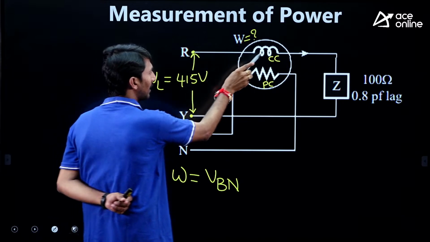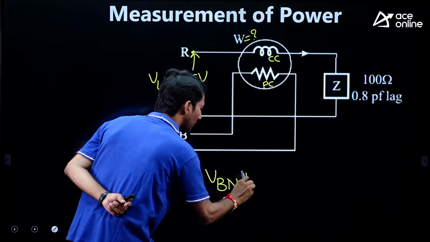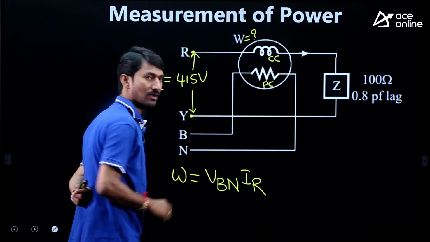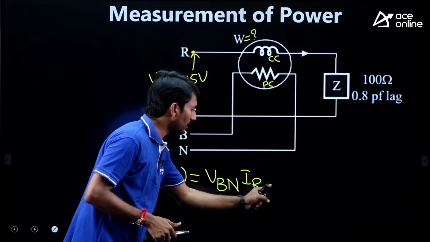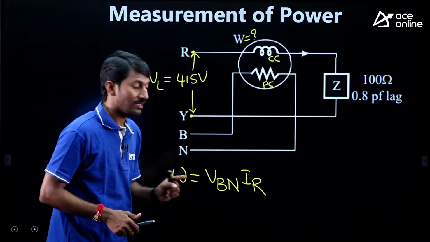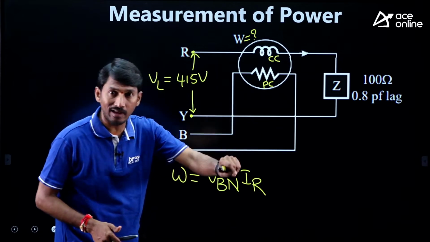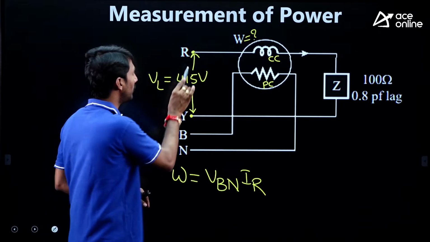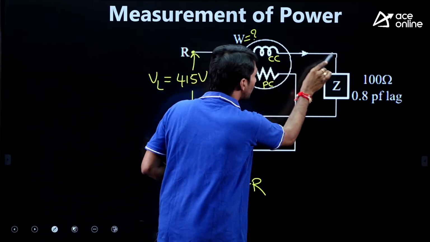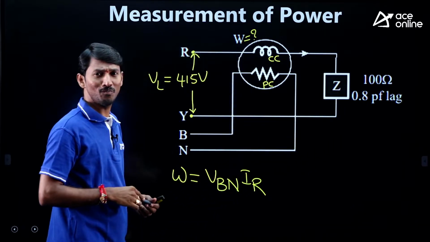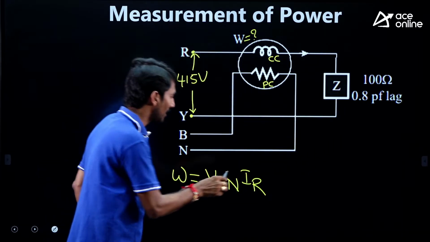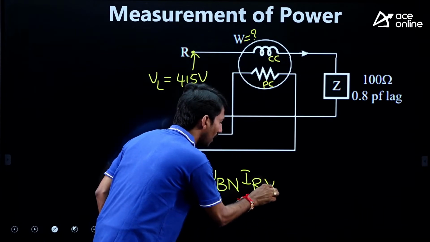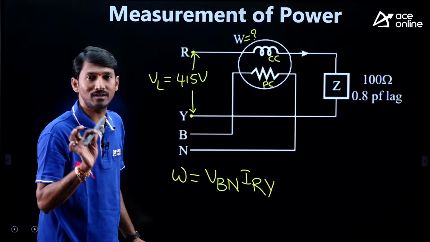Where the current coil is connected, here many people make a mistake unknowingly. Sir, the current coil is in R. Okay, they write R. But if the second letter is not written, that indicates IRN. But do we have the current coil from R to N here? No. R to Y is there. That's why it is clearly mentioned as RY.